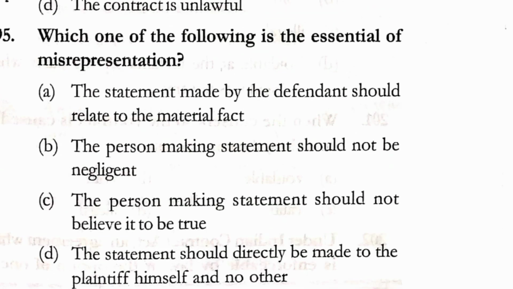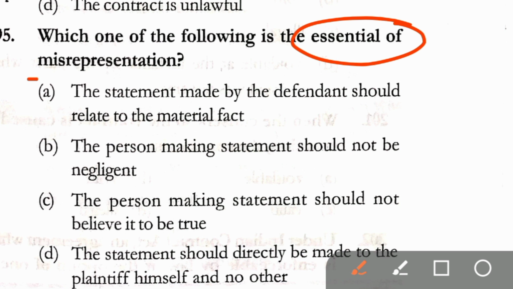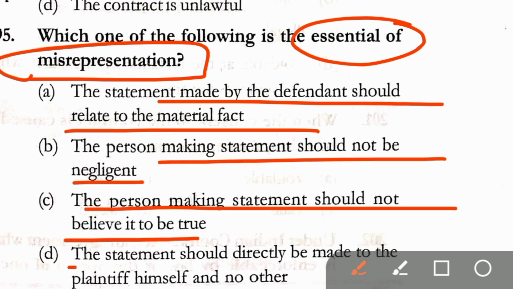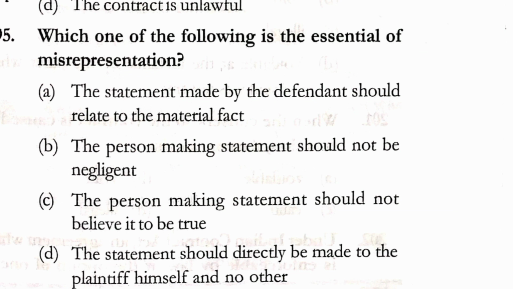Question number 195. Which one of the following is essential of the misrepresentation? Option A, the statement made by the defendant should relate to the material fact. B, the person making statement should not be negligent. C, the person making statement should not believe it to be true. And D, the statement should directly be made to the plaintiff himself and no other. Correct answer here is option A.